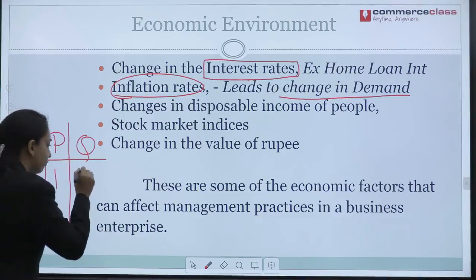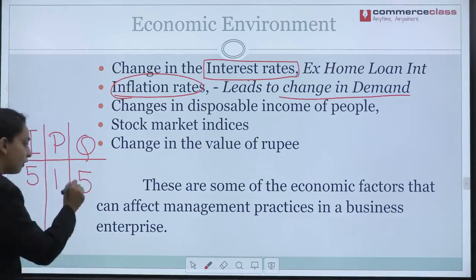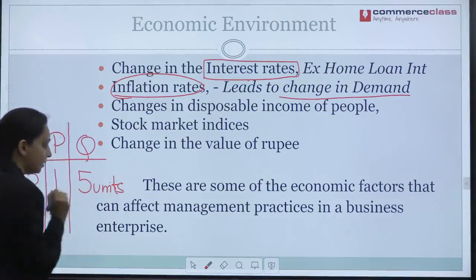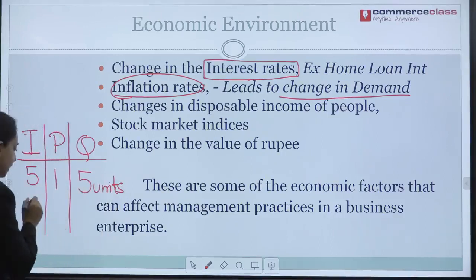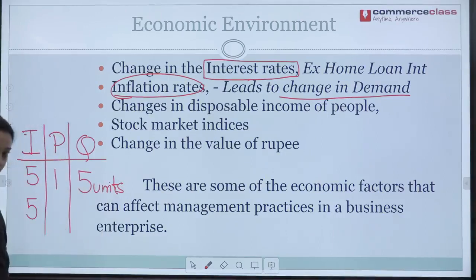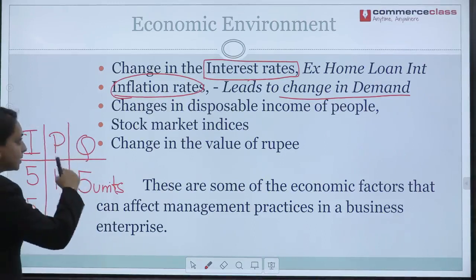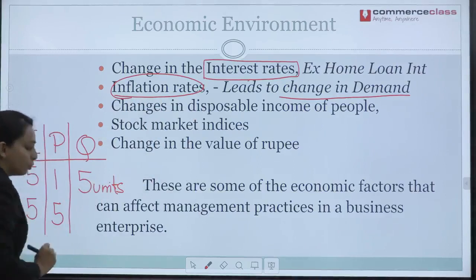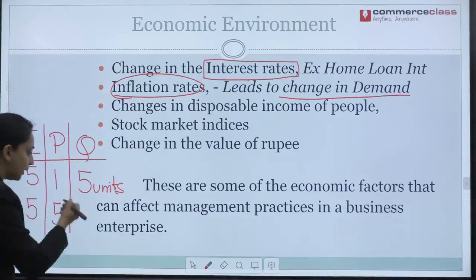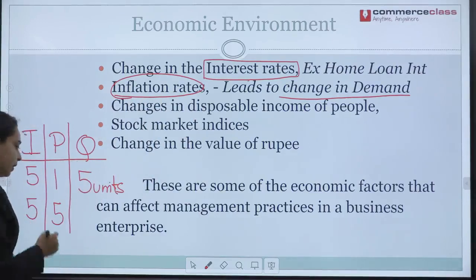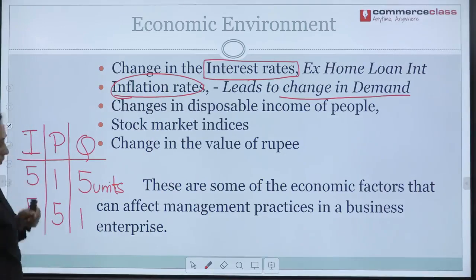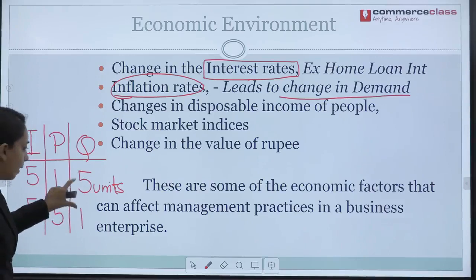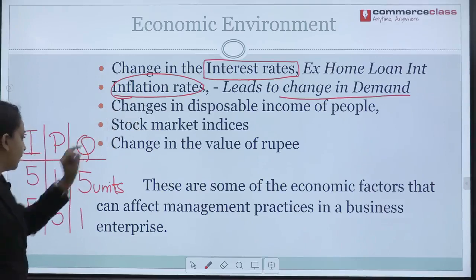It will be 5 units, right? Now, if the income is stagnant and the price due to inflation rate increases to 5 rupees, then what might be the quantity that you buy? It will be 1 unit. You see the change here? This has come out due to inflation.